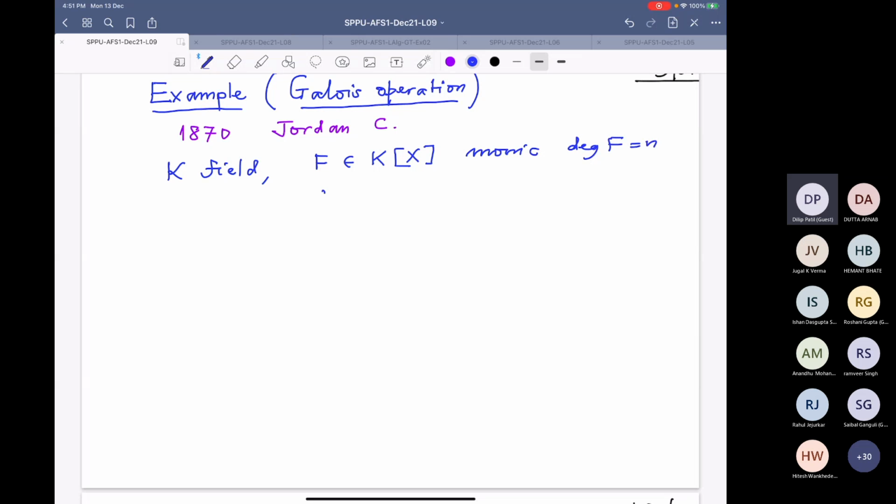So that means f looks like this: x^n plus a_{n-1} x^{n-1} plus ... plus a_1 x plus a_0, where a_0 to a_{n-1} are coefficients in K.